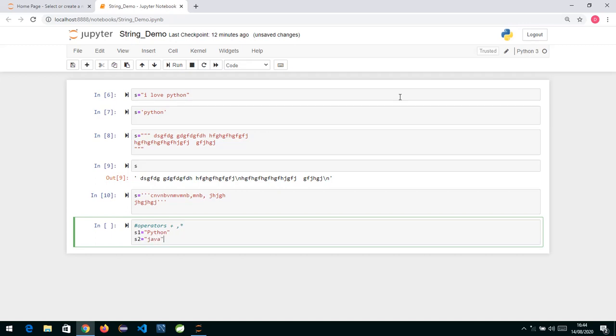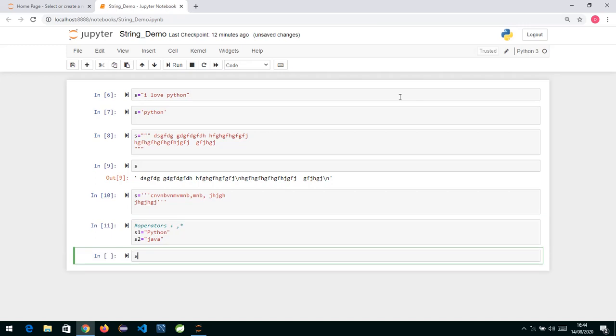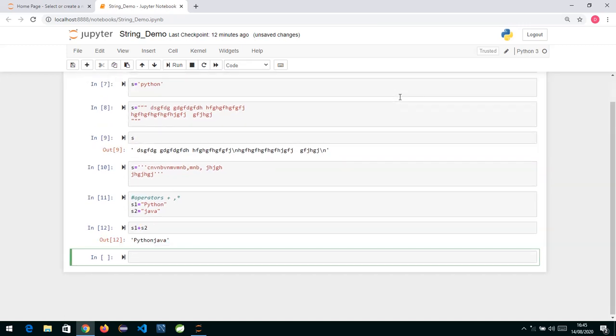Now if down below I write s1 plus s2, we will see a new string object created with Python Java together. So the plus operator is used to do concatenation. It is going to join the two strings and give you a new string. So the plus operator concatenates two strings.